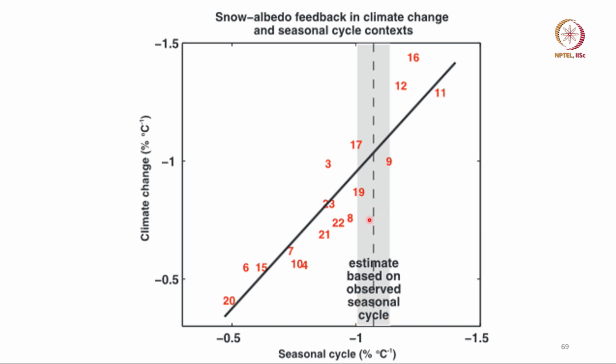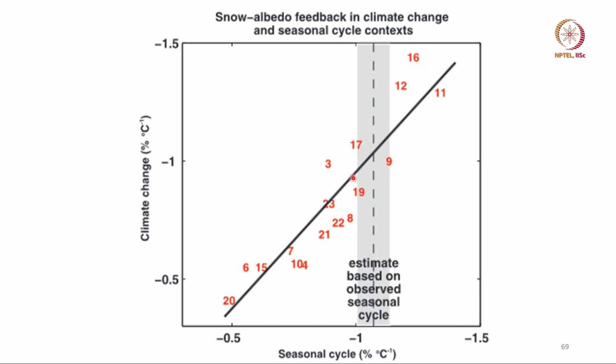Now, you can see that among all the models shown here, about 23 models, I would say only 3 models have the seasonal cycle in the snow albedo change close to the observed. Some models are too high, some models are too low.